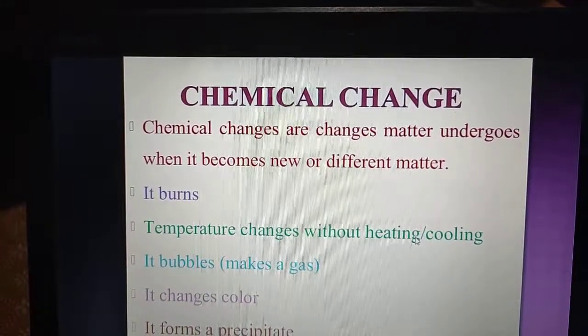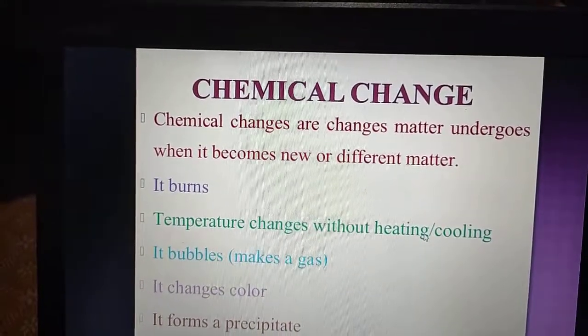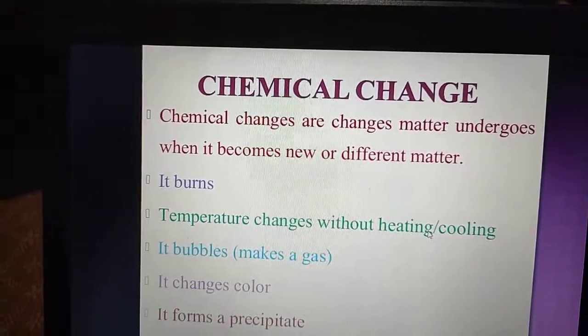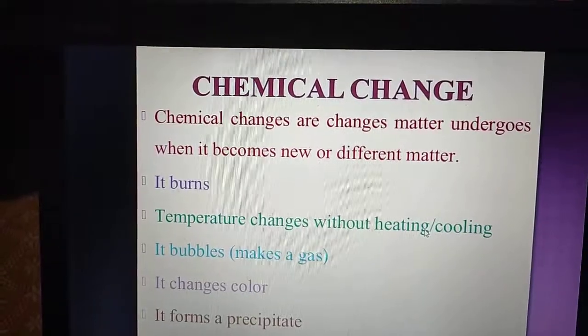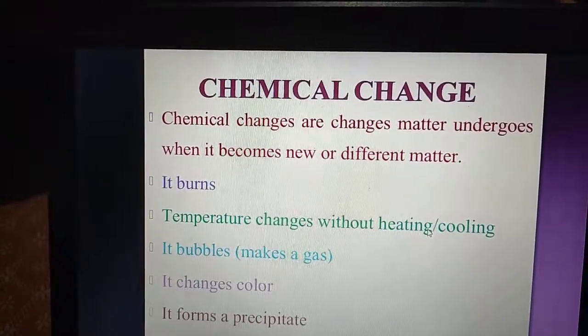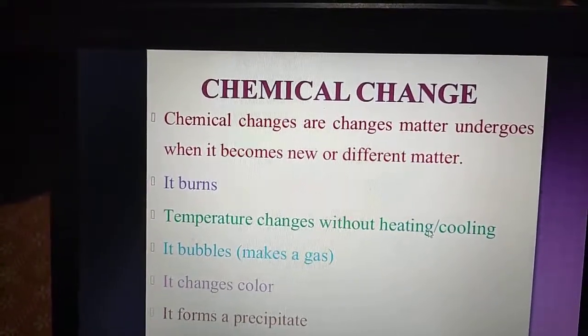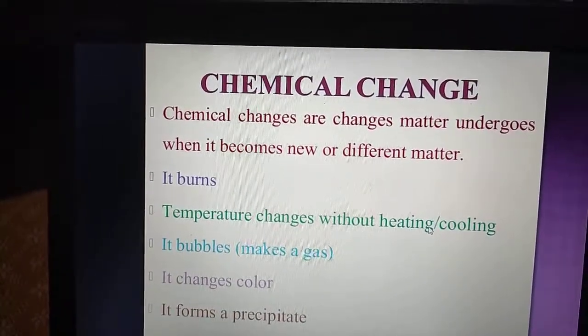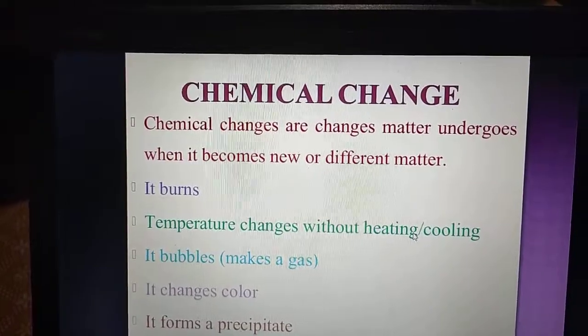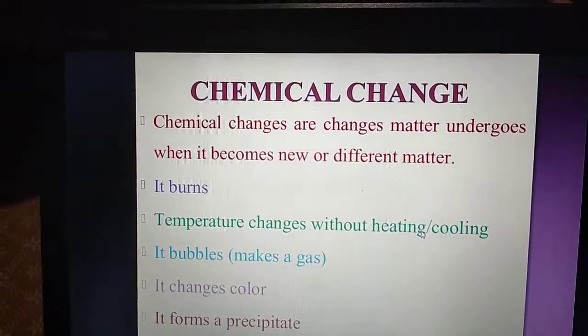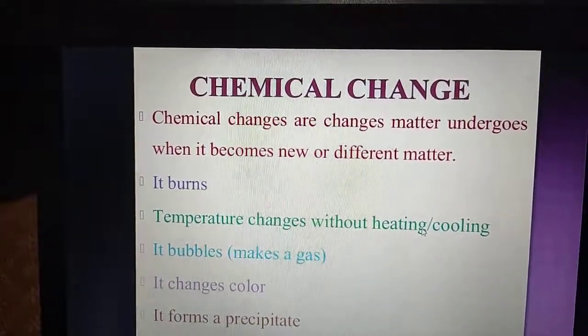Now what's written in the next para? The properties of the new substances formed are different from those of the original substances. See, the new substance that is formed has completely different properties than the original substances. So, new substances are formed, that means chemical changes occur, but it occurs only under proper conditions.